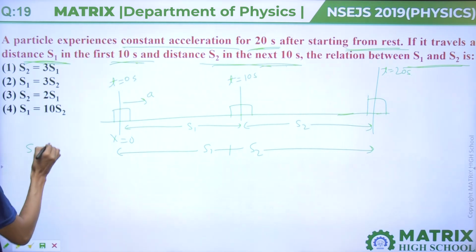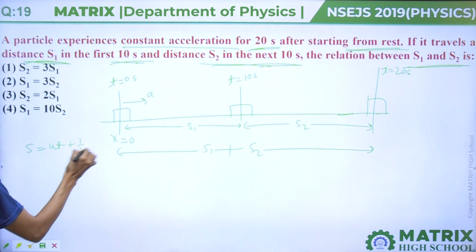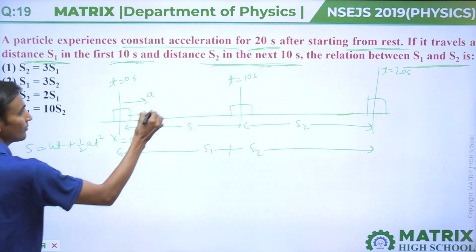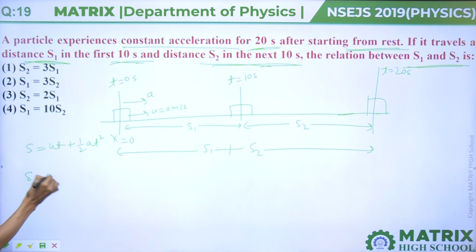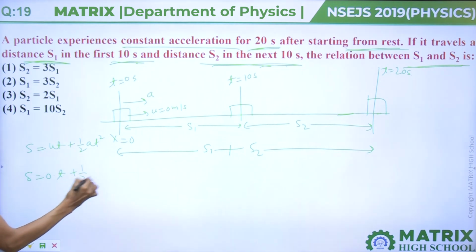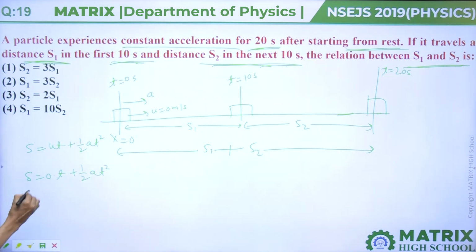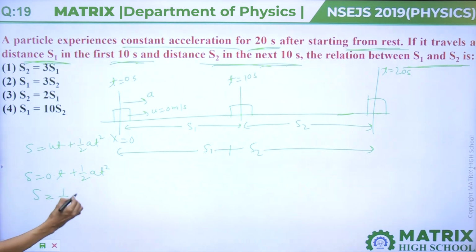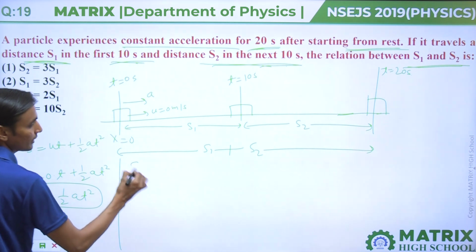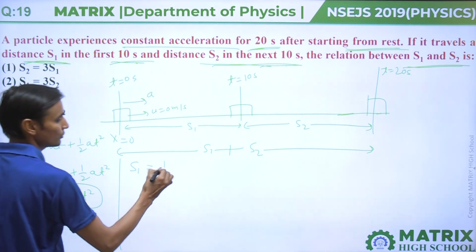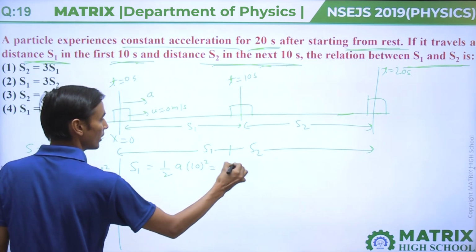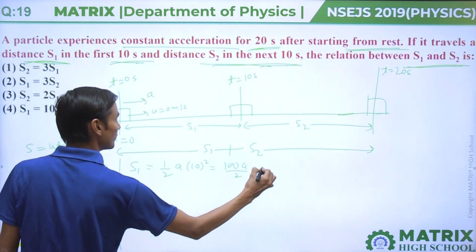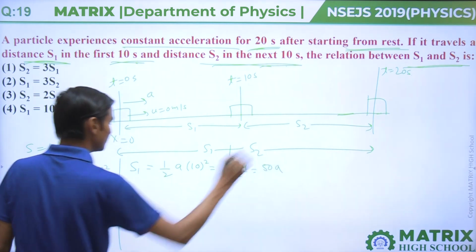As we know, s equal to ut plus half at square. Here initial velocity u equal to 0 meter per second, so s equal to half at square. If we calculate s1, then s1 equal to half a into 10 square, that is 100a by 2, that means 50a.